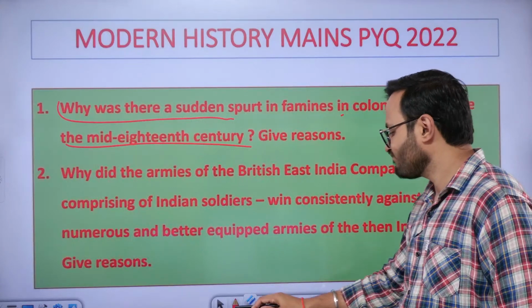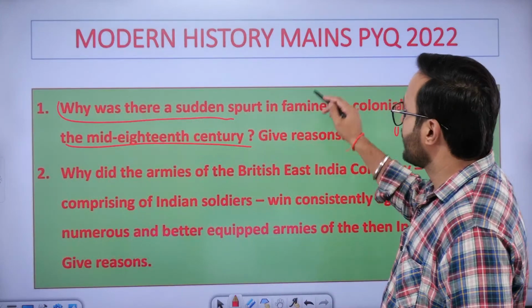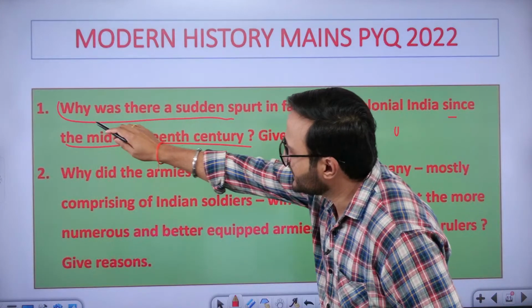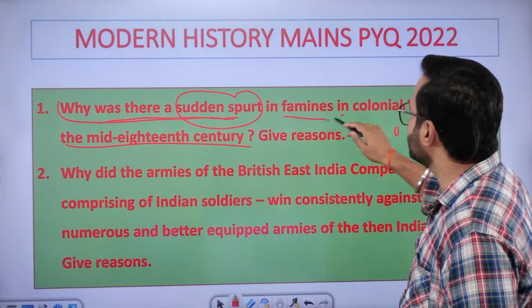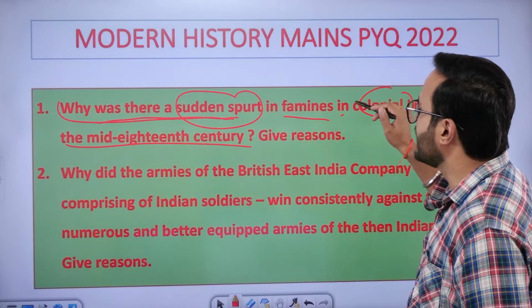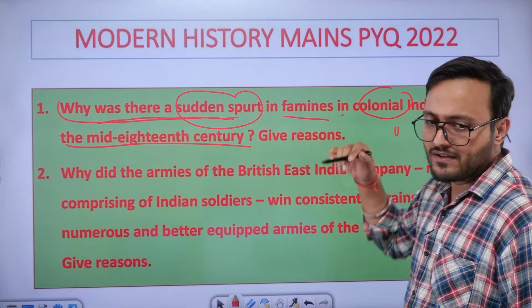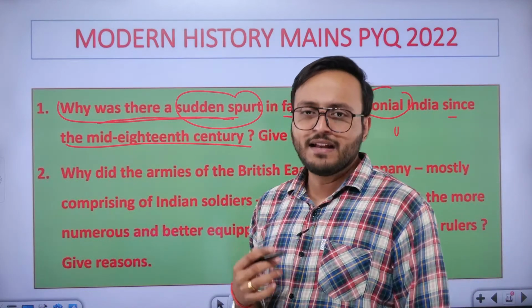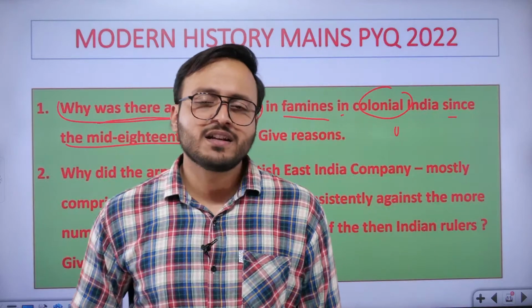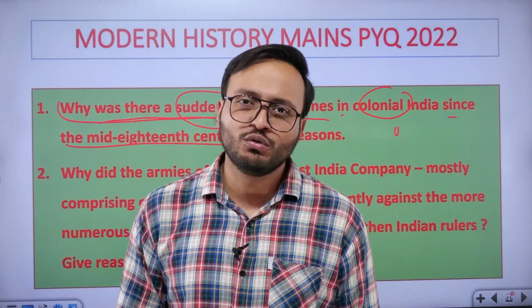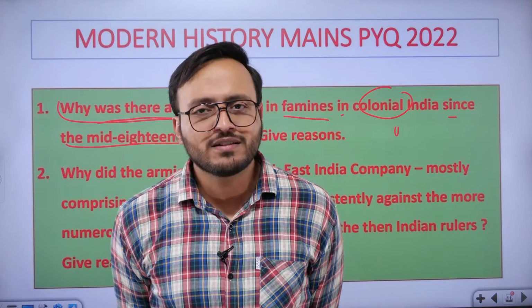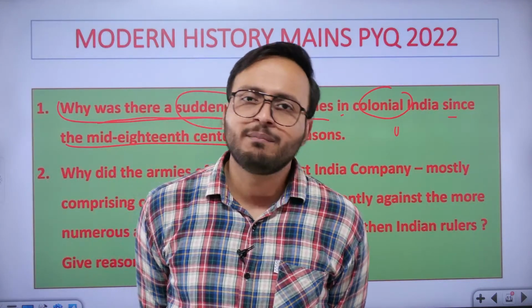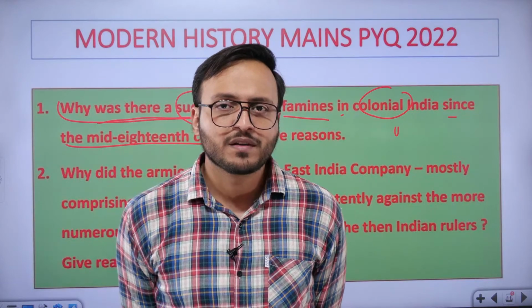Or a better answer could be, the question is exactly asking why there was a sudden spurt in the famines in colonial India. So in the introduction you can write that Indian agriculture is dependent upon the monsoon. Therefore, famines have been frequently occurring even in medieval and ancient India.